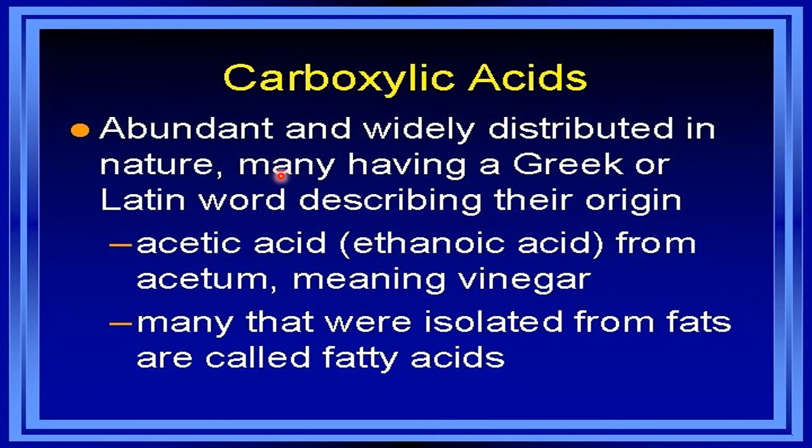Carboxylic acids are abundant and widely distributed in nature. Just now we have seen many having a Greek or Latin word describing their origin. Acetic acid, also known as ethanoic acid, from acetum, meaning vinegar. Many that were isolated from fats are called fatty acids. So there are some acids whose molecular formula is very high. Those are called what? Fatty acids. About that we will discuss a little in this session or in higher classes.